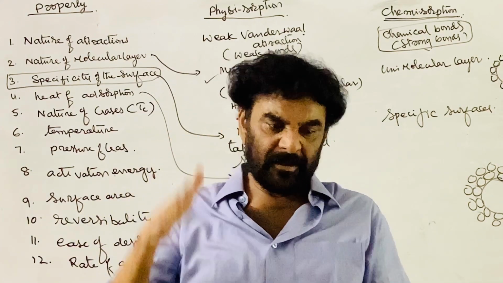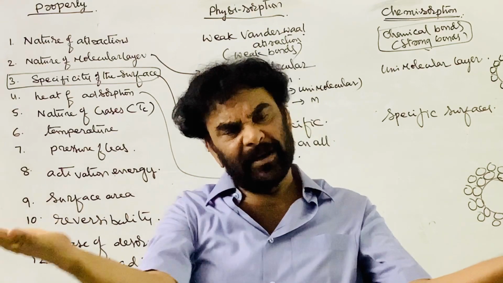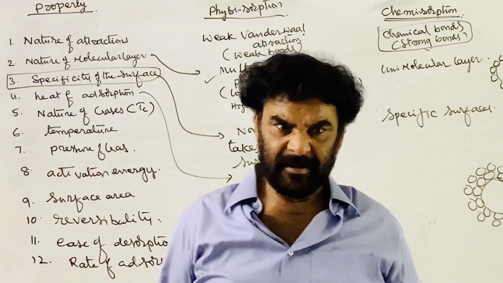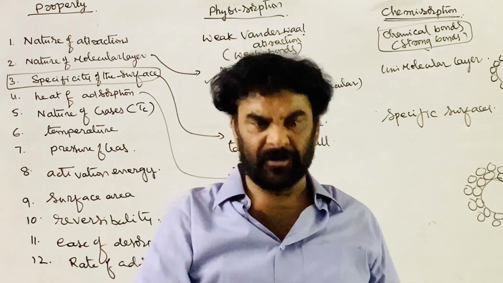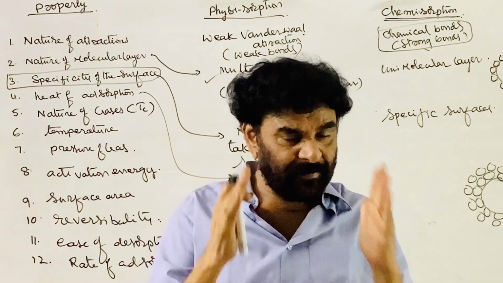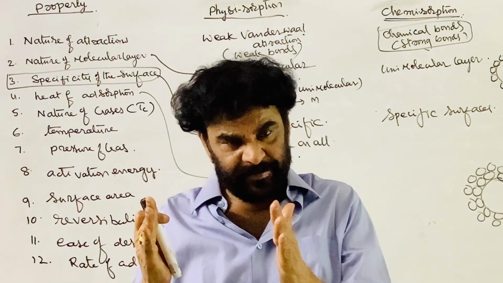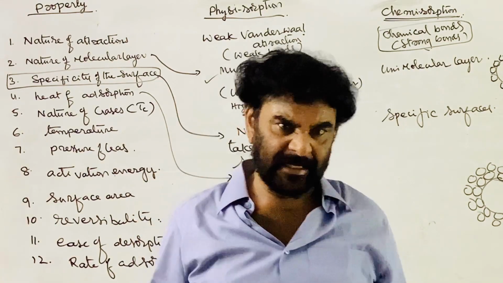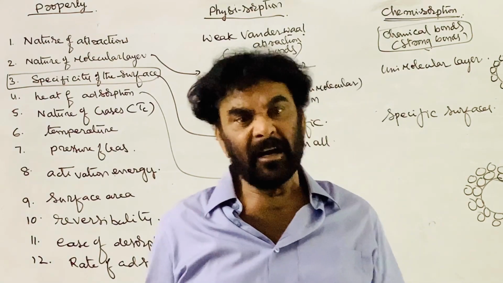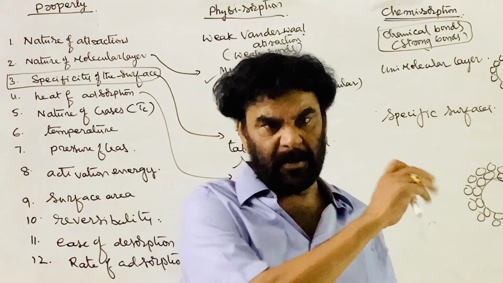Wherever attractions are formed, energy is liberated. Therefore, adsorption is an exothermic process. How much energy? The amount of heat liberated when 1 mole of the gas is adsorbed on the surface of the adsorbent is called the molar heat of adsorption.